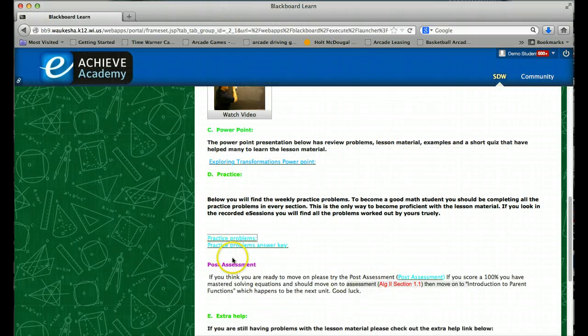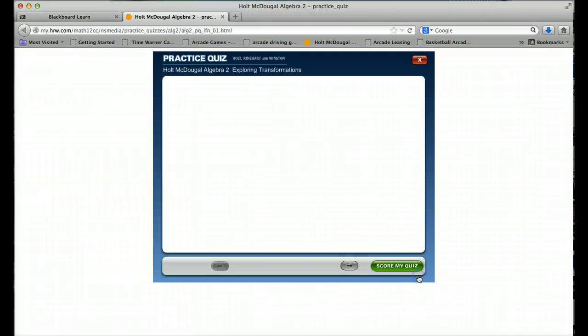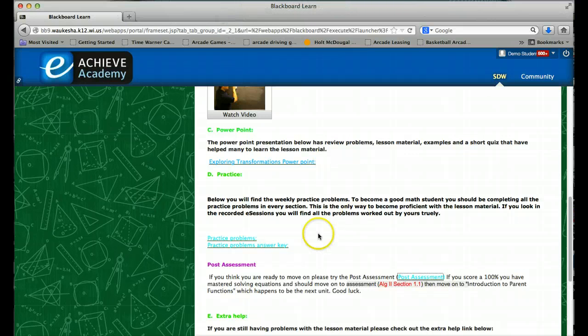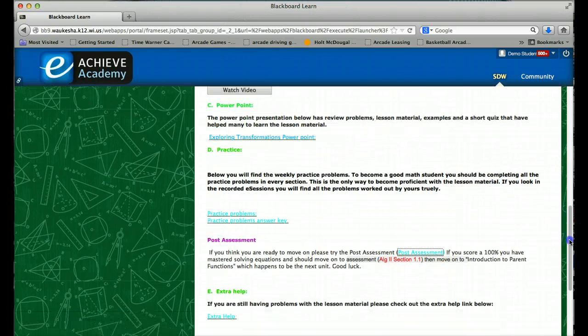Now, the post-assessment is not graded. If you click on this post-assessment, it just tells you if you really understand what's going on. There are only 3 questions here. If you get all 3 right, you're probably pretty good, and you could go on to the real assessment. Now let's say you got all 3 of them wrong. Then you probably need some more help.